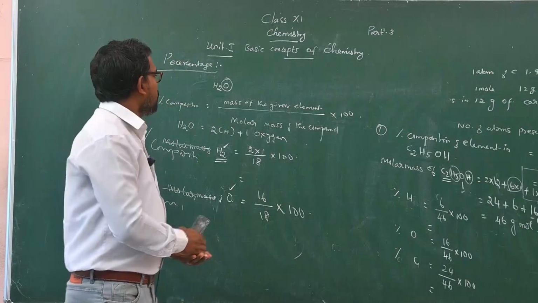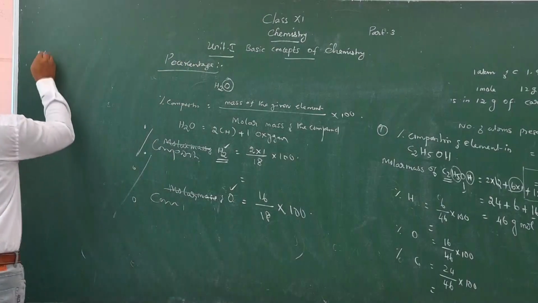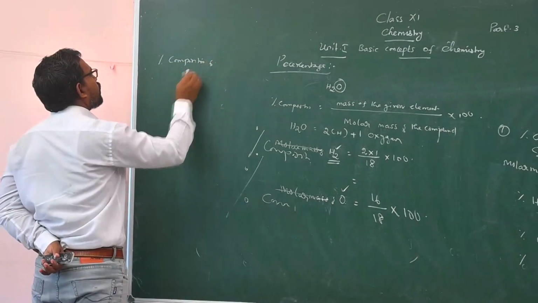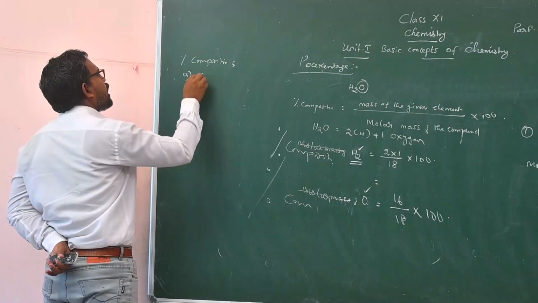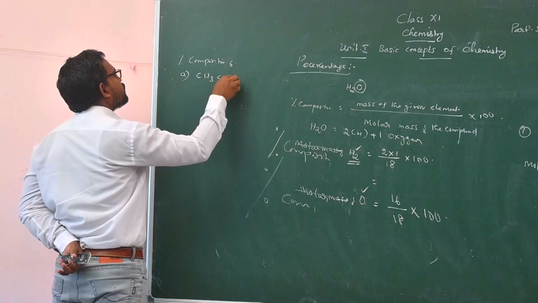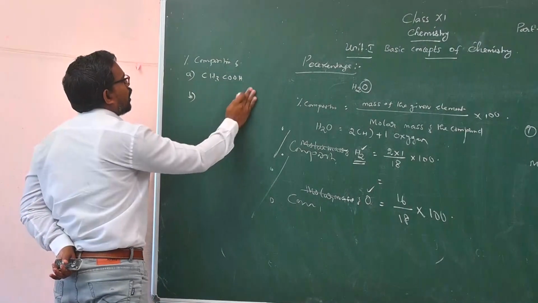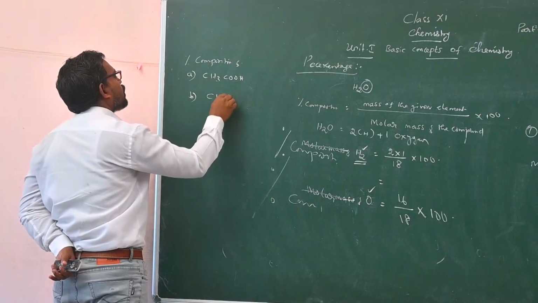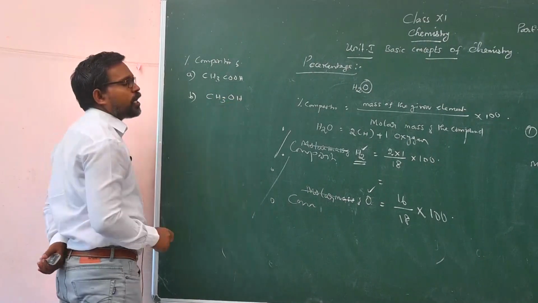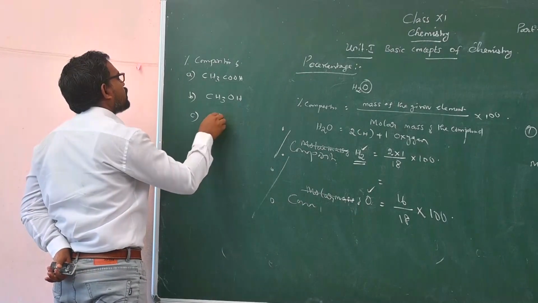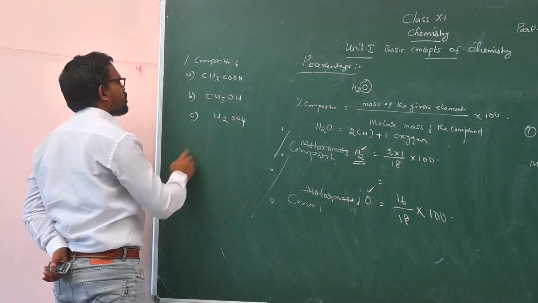Now, your task is to find out the percentage composition of acetic acid. Then methyl alcohol, CH3OH, and sulfuric acid, H2SO4.